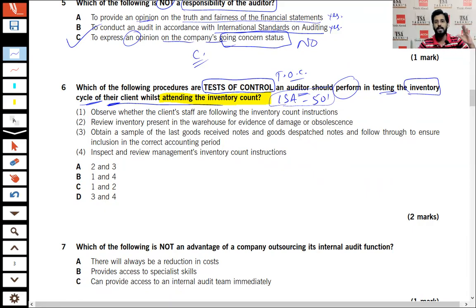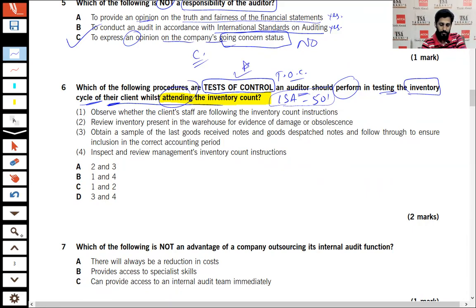And basically the message of ISA 501 is that when the client entity will be counting its inventory, auditor should attend. Auditor should attend. And the duties are split into three categories: before, during, and after. You have to test our controls and see what the procedures are.